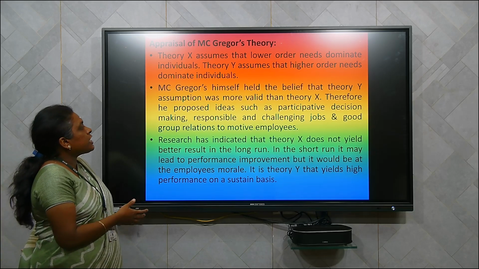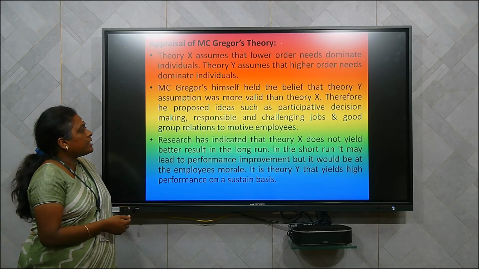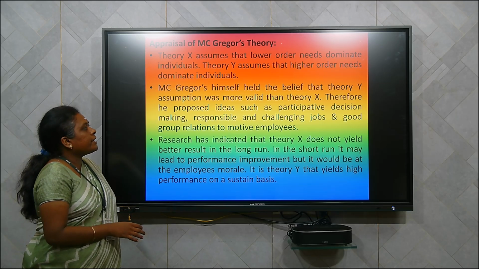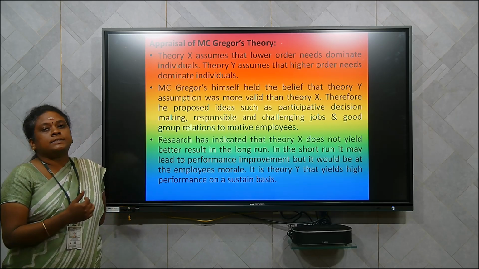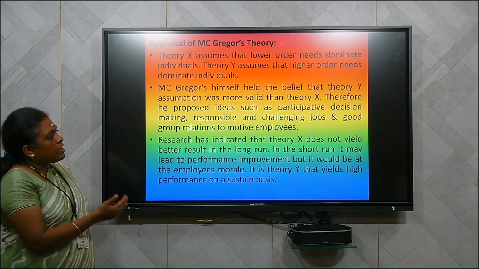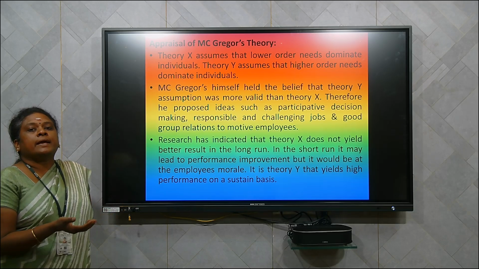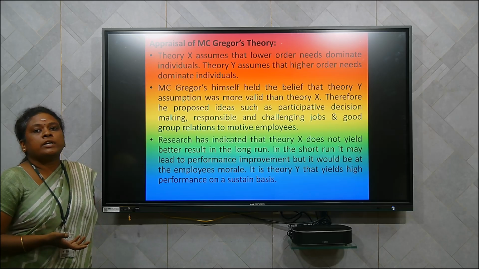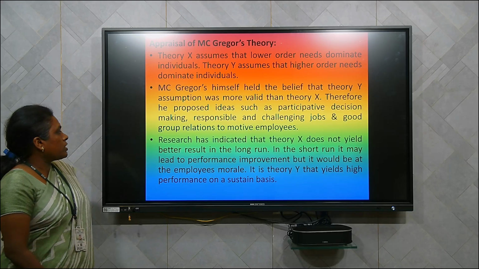Therefore, he proposed ideas such as participative decision making, responsible and challenging jobs, and good group relations to motivate employees. What McGregor is saying is that if you are with theory Y people, they can have the benefit of participative decision making, that is, you can include the employees also in the decision making process.